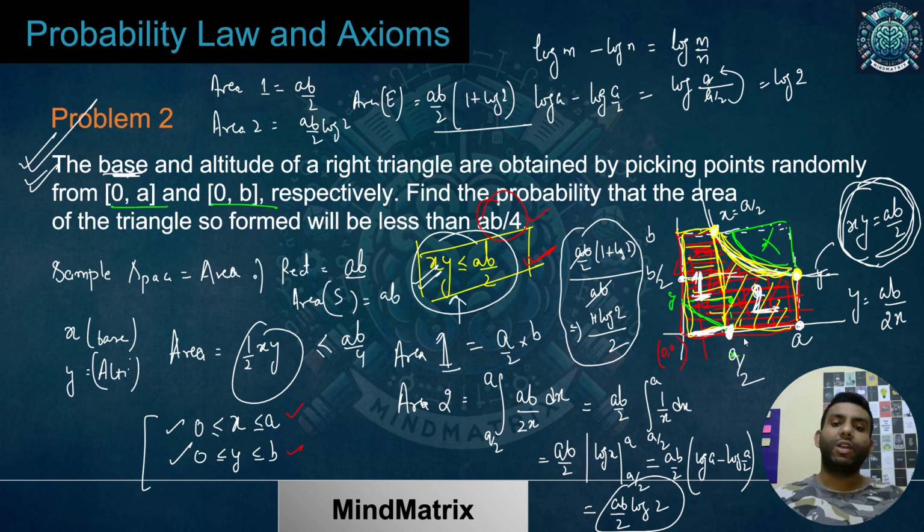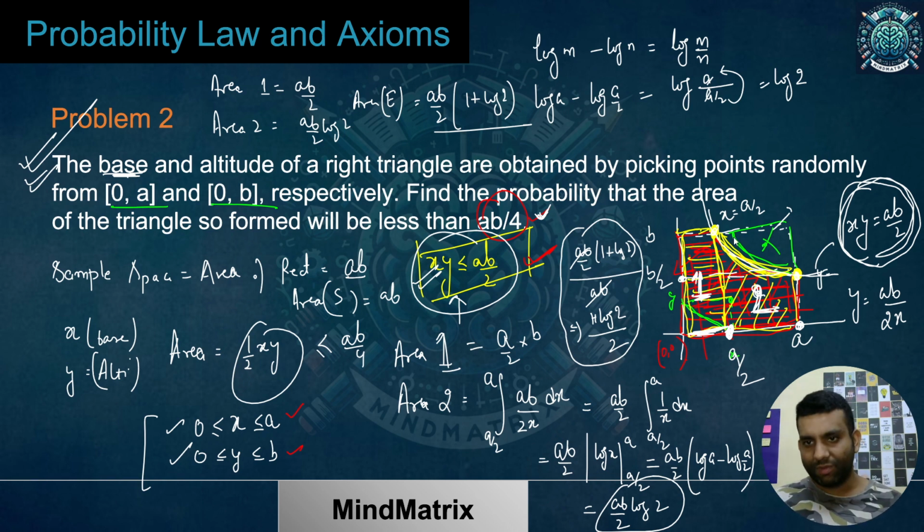Okay, and then what we did, we had the curve, and we found out which side would have the coordinates leading to area less than AB by 4. Would it be above this curve or below this curve? For that, if I put the coordinates of the origin within the inequality and it is satisfying, that means the origin lies in the area where this equation holds true. When I put 0, 0, it was true, so 0, 0 lies in the area where I want my area to be less than AB by 4.